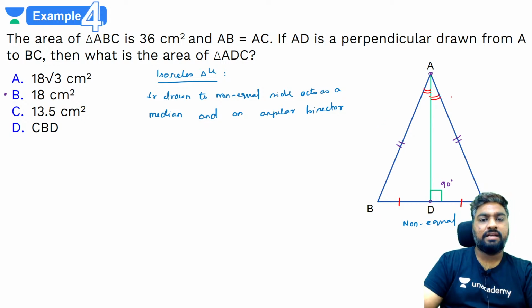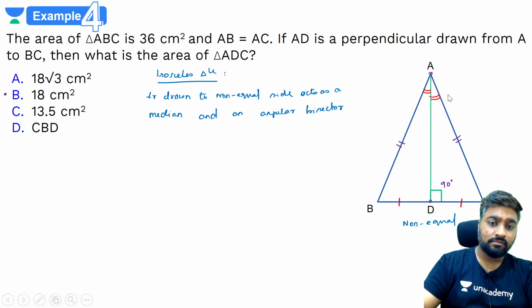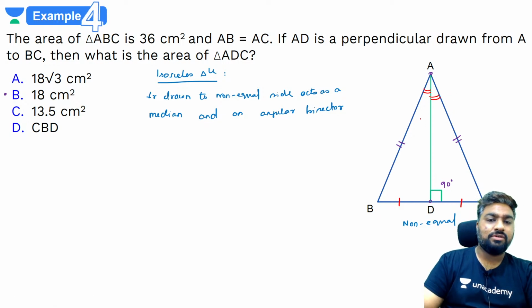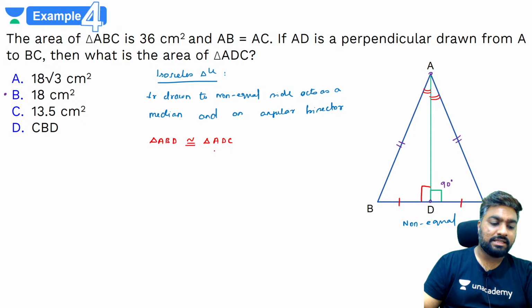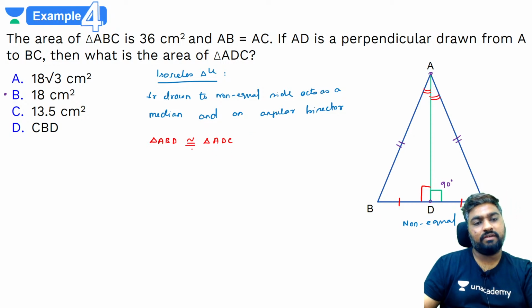Yes, it will divide it into equal halves. So at this stage you can use SAS congruency, because if this is 90 then this is also 90. Yes, AD is a common side. So what happens here? Triangle ABD is congruent. Congruent means that both areas, both sides, dimensions, angles, everything will remain the same, right? We will learn about congruency today.